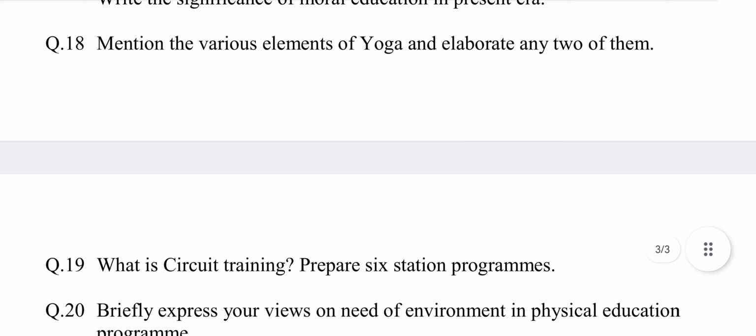Question number 18. Mention the various elements of yoga and elaborate any two of them. Mention means write something without giving much. Various means many. Elements means important part of something. Elaborate to give more detail about something. This question is selected from chapter number 6, Yoga. The answer may be the various elements of yoga are as listed below.